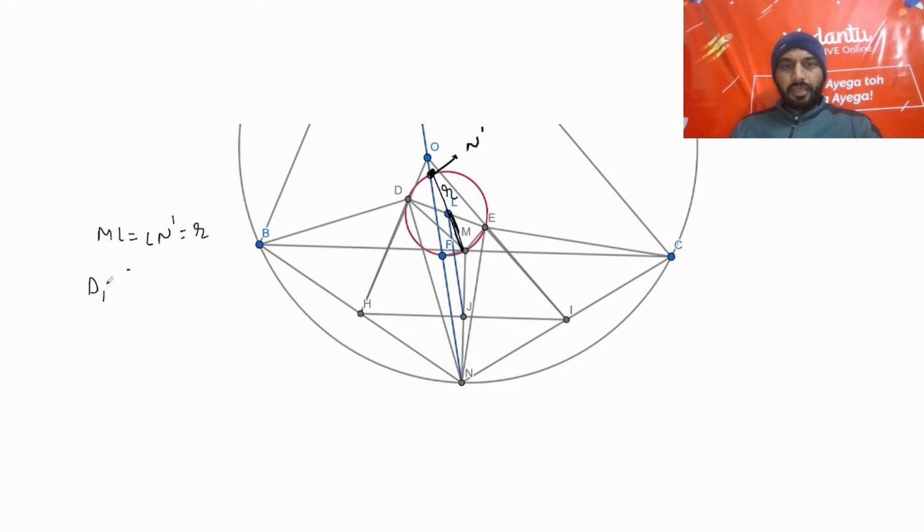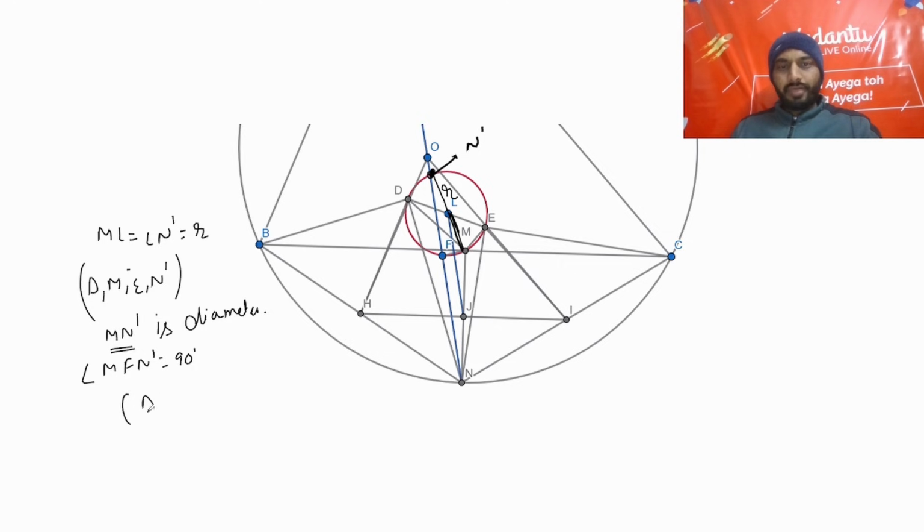So DMEN dash is cyclic, right? Where MN dash is the diameter also of this circle. And we also see that angle MFN dash is also 90, so F lies on a circle with the diameter MN dash as well.